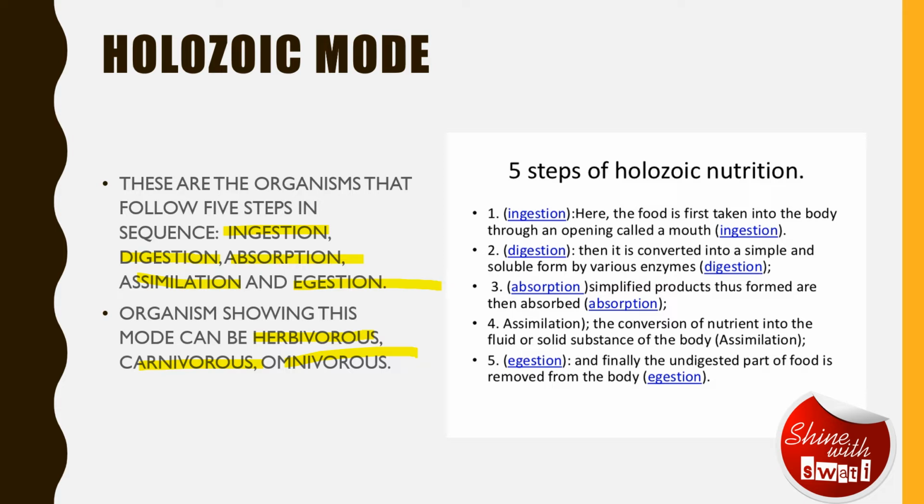So, as we have already covered ingestion, digestion, absorption, assimilation, and egestion, let's go through them once again. Ingestion is basically when the food is taken inside with the help of the mouth, and digestion is when it is converted into a simple and soluble form with the help of different enzymes present inside the body. It is then absorbed by the body, and then this is converted into some fluid or solid substance inside the body so that it can provide nutrition to the body. And the undigested part of the food is then removed from the body, which is called egestion.